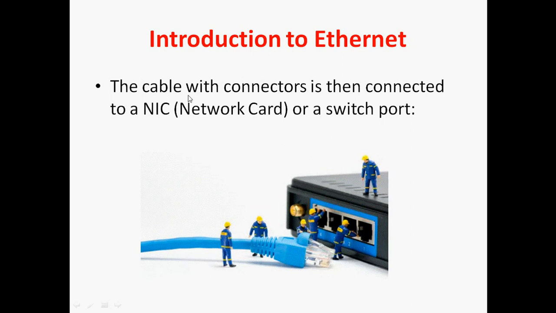Next, the cable with the connectors is then connected to the network interface card. At the end of the unshielded twisted pair cable we attach the RJ45 connector. Afterwards that cable should be connected to the network interface card of our system, either laptop or desktop. You have a LAN port, and in that LAN port you can connect the cable, or you can connect it to a switch port. In your laptop, if you have this port, we call it the network interface card, and in a switch, if you have this port, we call it a switch port.